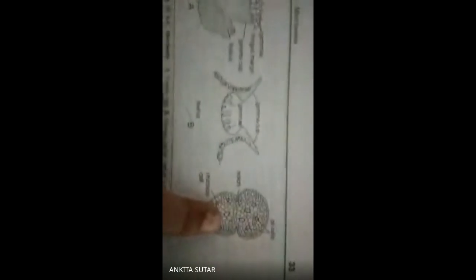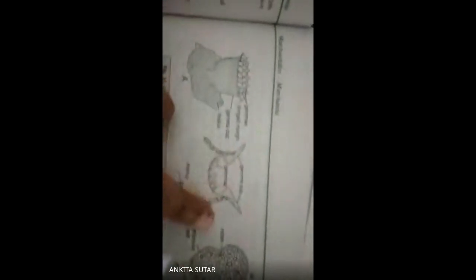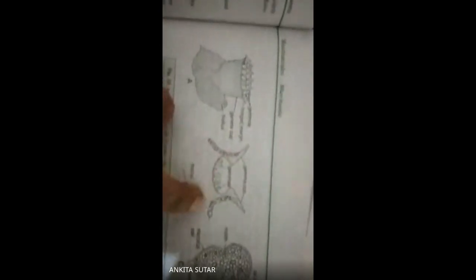So what is a gemma cup? Here you can see these are gemma cup-like structures. It is a single gemma cup-like structure. It is a stalk, and these are the rhizoidal structures, and this is the apical notch, and some gland-like structures are present. You can see these are the oil cells. Here you can see the gemma cup overall, and small gemmae are formed, and these are the two walls of the gemma cup. It is the reproductive part, and it comes under vegetative reproduction. Okay, it is also present in the thallus of Marchantia.